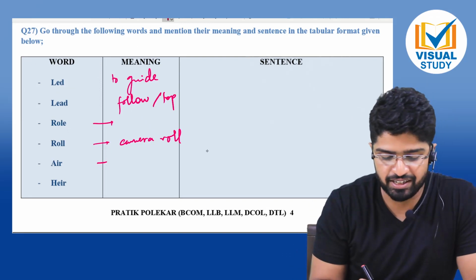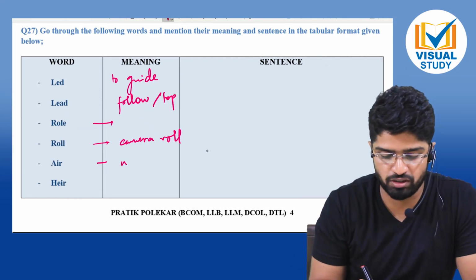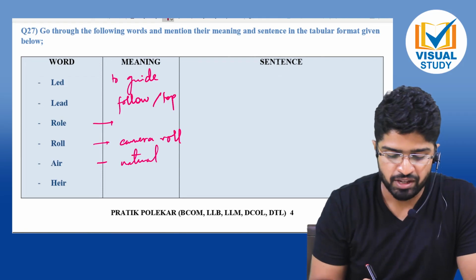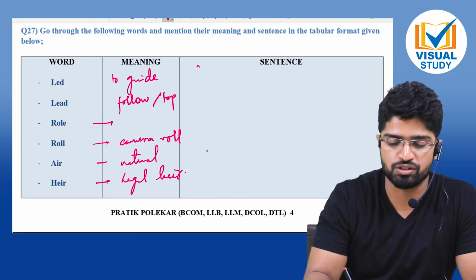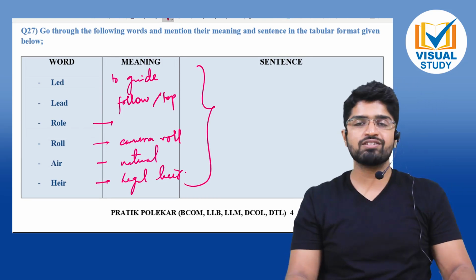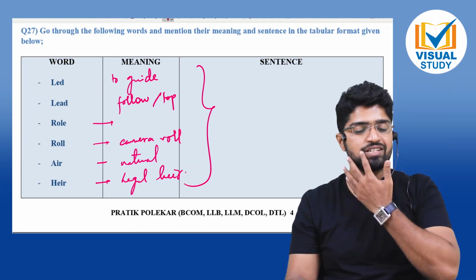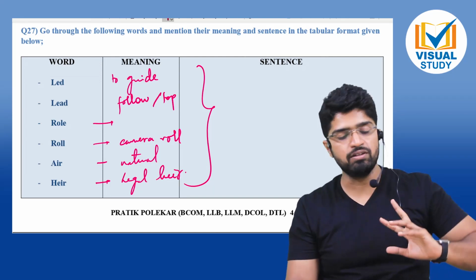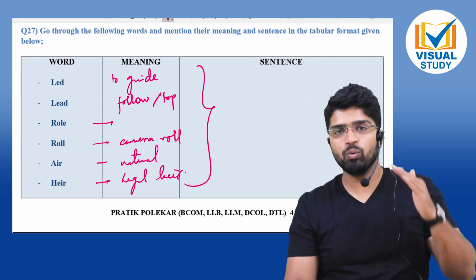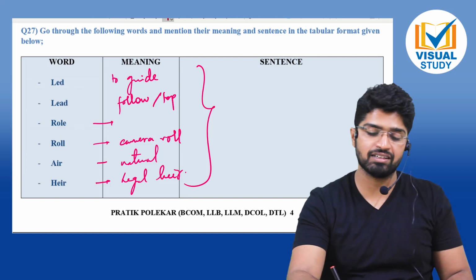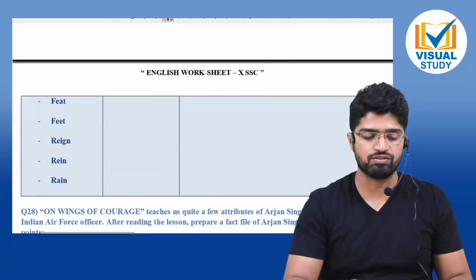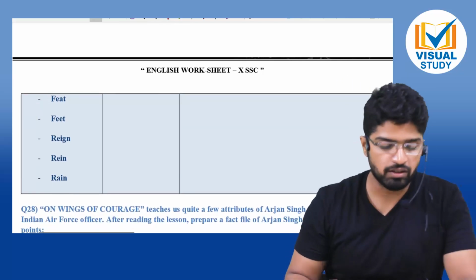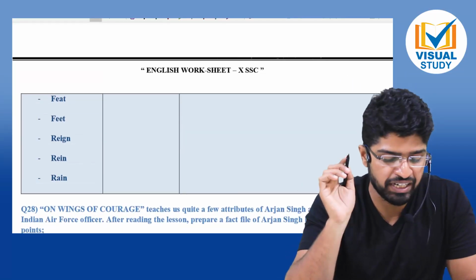Air and air. Air is obviously the natural air, the natural surroundings that we have. This air is a legal air. So this is how you can use them. So what is this called? Lead, lead. These are called homographs. One is an actual word, one forms a part of a noun, and the other is going to be your word. So this is what is called homographs or homophones kind of.